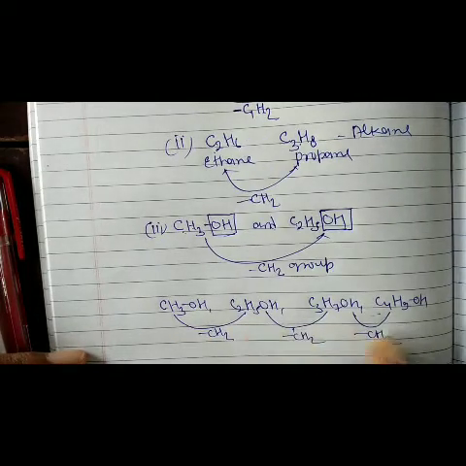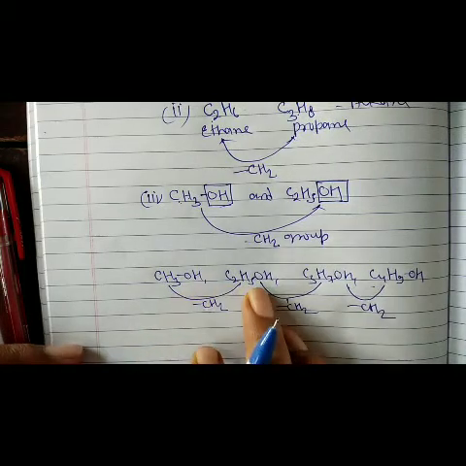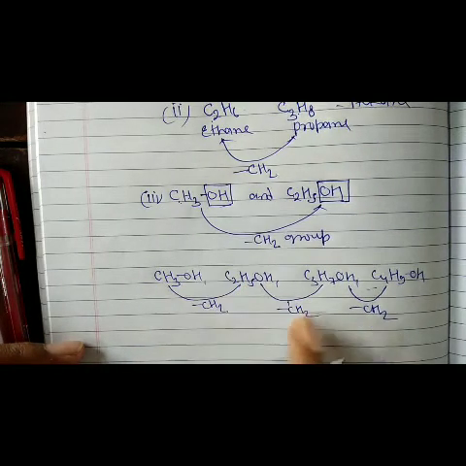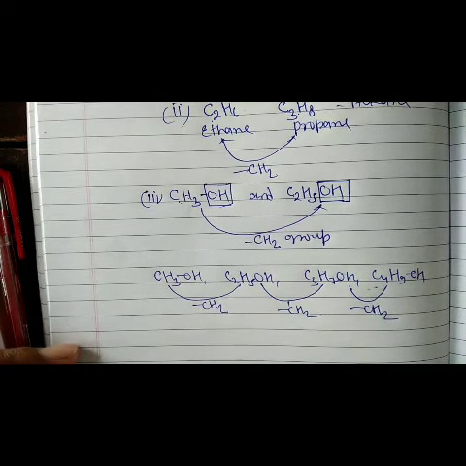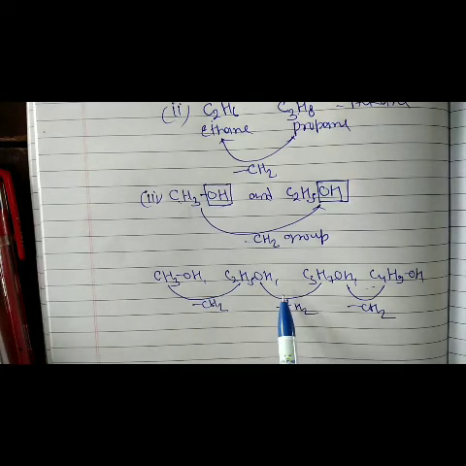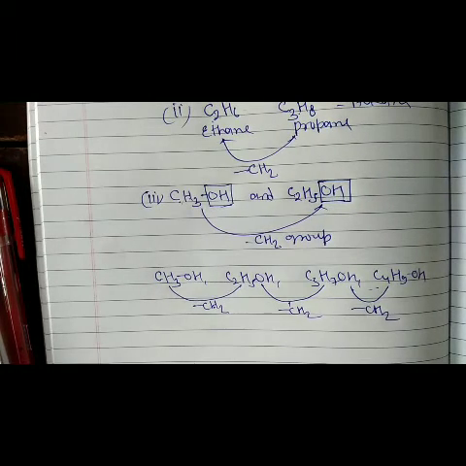So this is the homologous series. All the carbon compounds containing OH group, that is the alcoholic group, are homologous series. They have the same functional group but differ in CH2 group, so it is called homologous series. Okay, students.